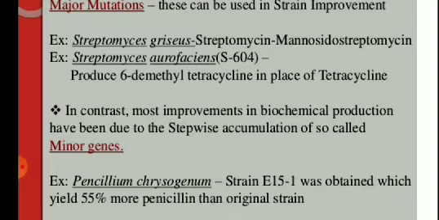For example, when we expose Penicillium chrysogenum, which is able to produce the antibiotic penicillin, to UV light, a very minute change occurs: the production yield increased only by say 2 to 5% after one cycle of exposure. So there are minor changes in the production yield.